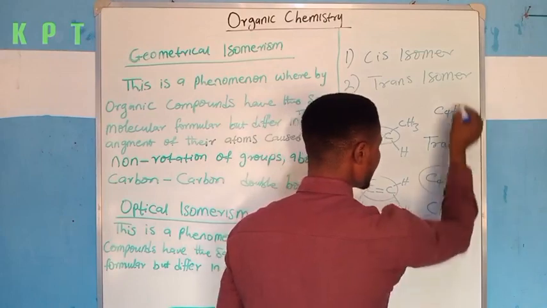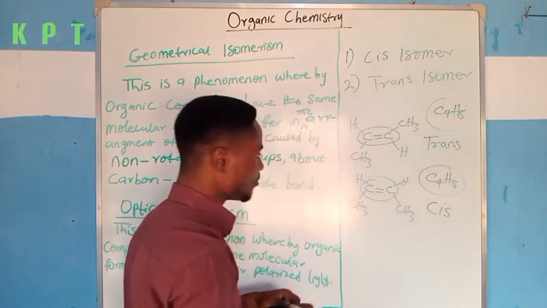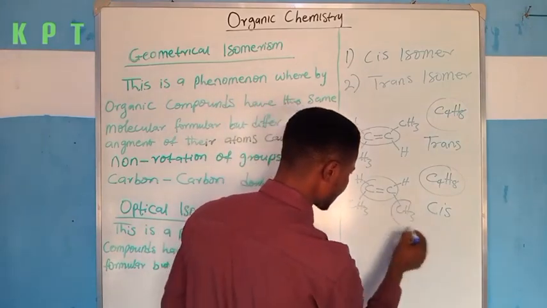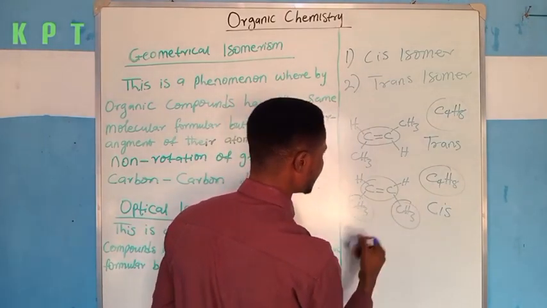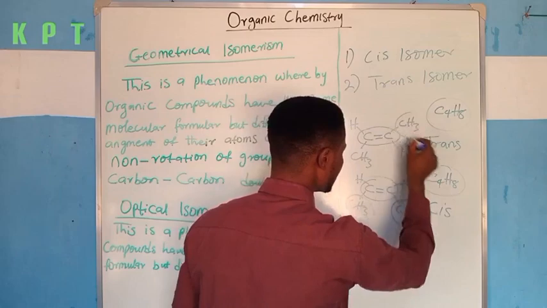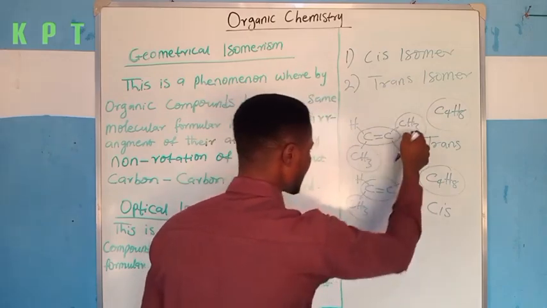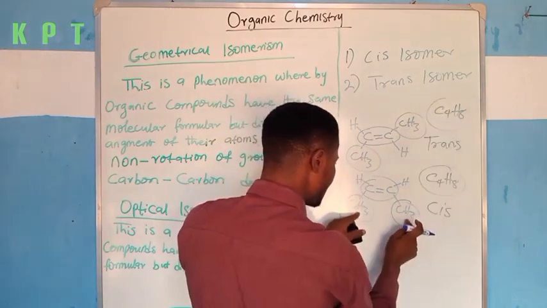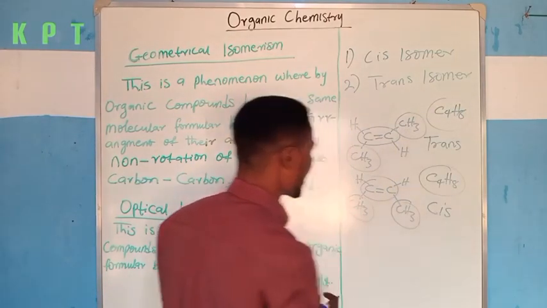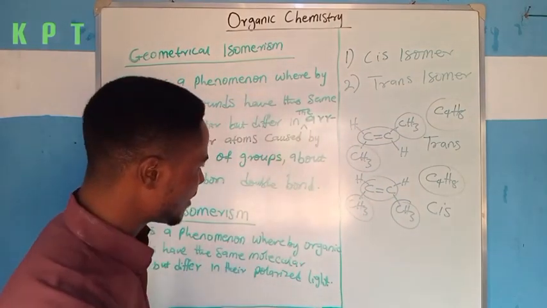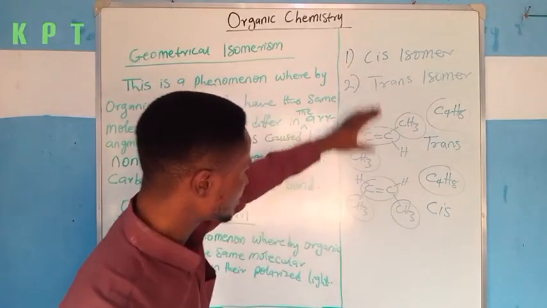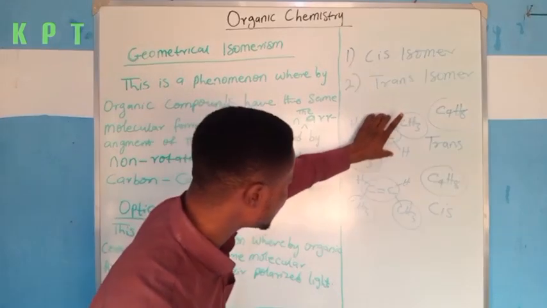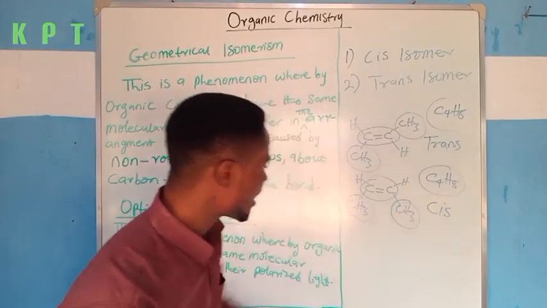So the molecular formulas of this and this are the same, but their structural formulas are different because the species that are attached in space are this and this. And as for this compound, the species that are attached in space are this and this. So over here, the species are on opposite sides, and here the species are on the same side. Because of that, they are considered to be isomers. So these two compounds are isomeric to each other. This one is trans isomer, this is cis isomer.